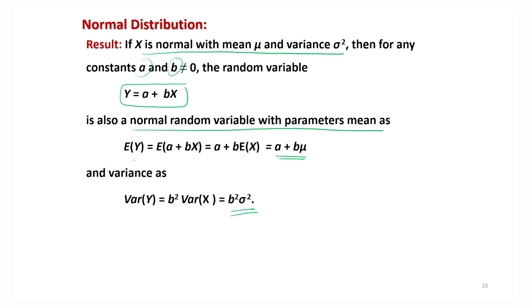So the expected value of y is equal to the expected value of a plus bx. A is a constant, so the expected value of a remains a, and this becomes b into the expected value of x, which is mu. The variance becomes b square times the variance of x, which is b square sigma square. Many times you will see that we would like to make a linear transformation from a given variable, and in those situations, this result will help us.